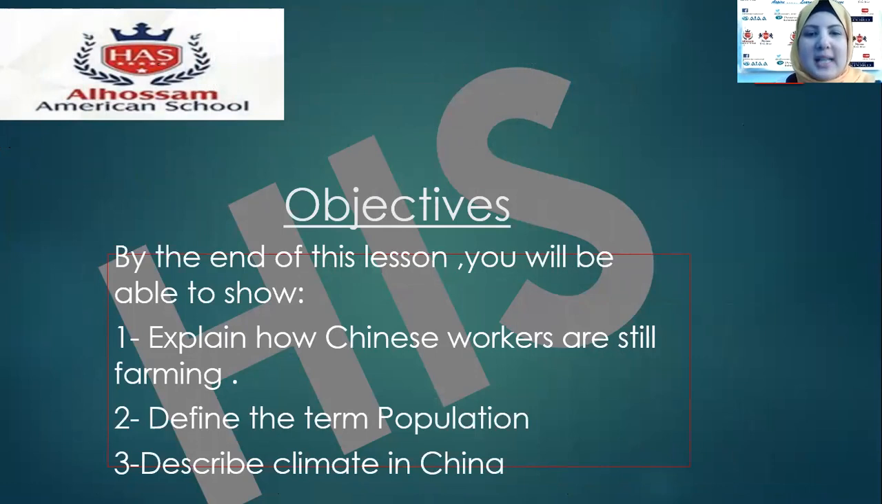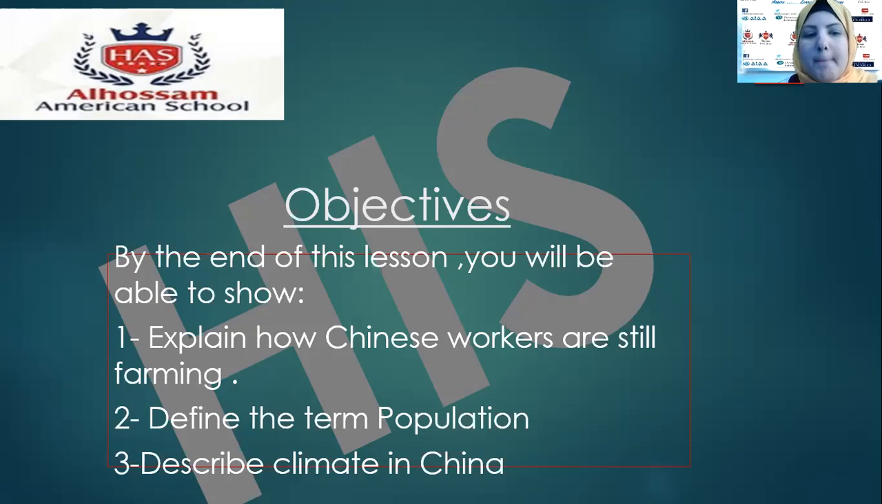By the end of this lesson, we will be able to show how Chinese people are still working in farming, and the definition of population. Also, we are going to describe the climate in China.